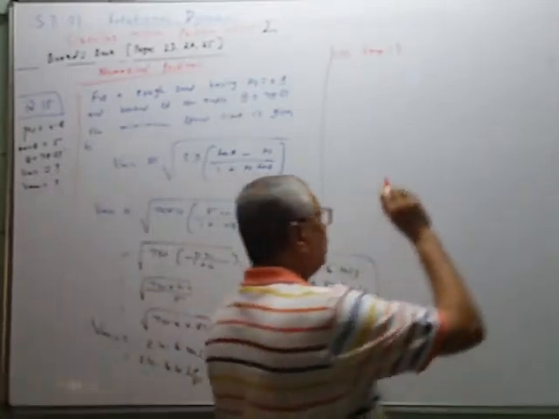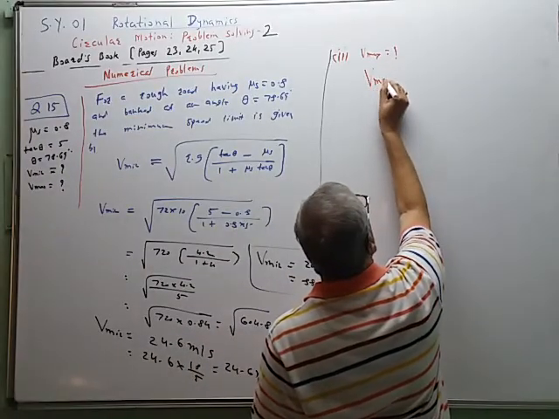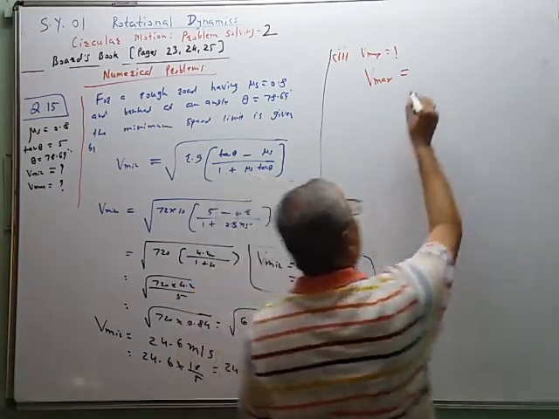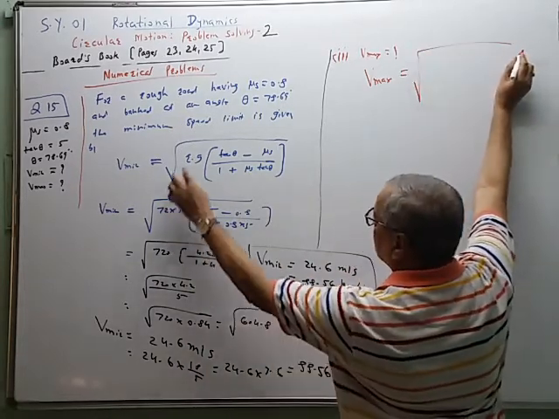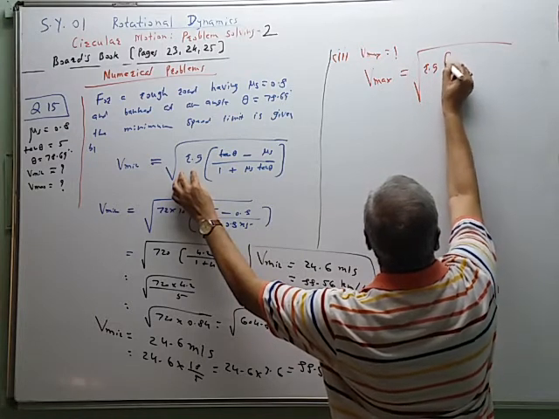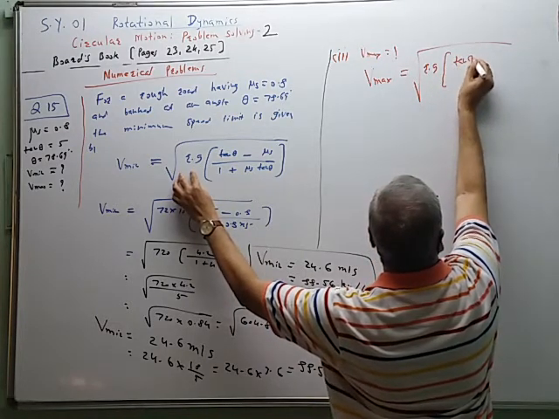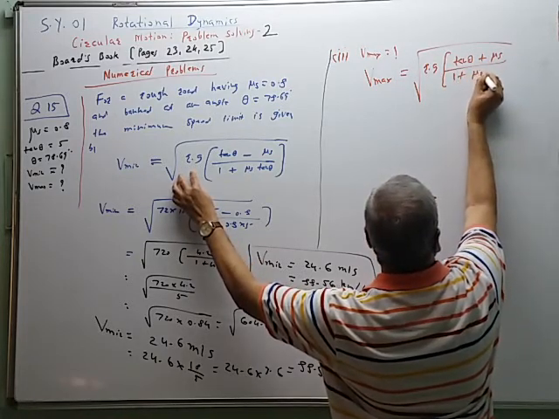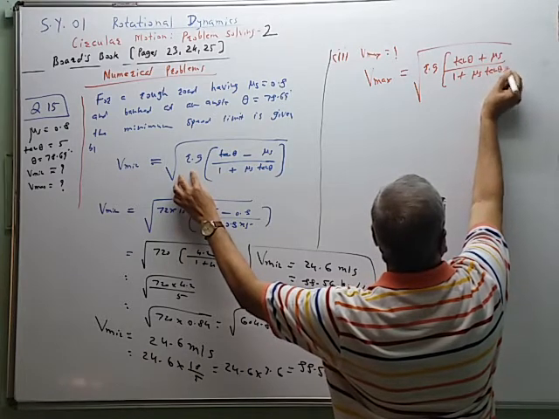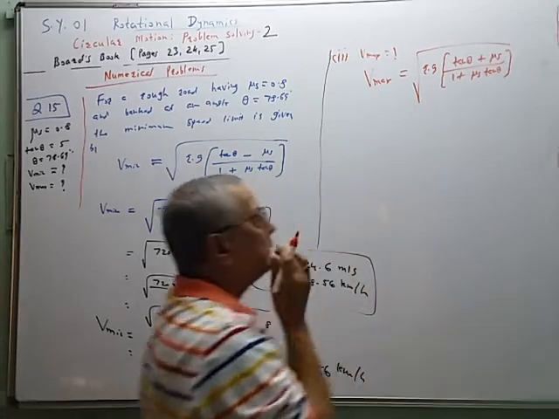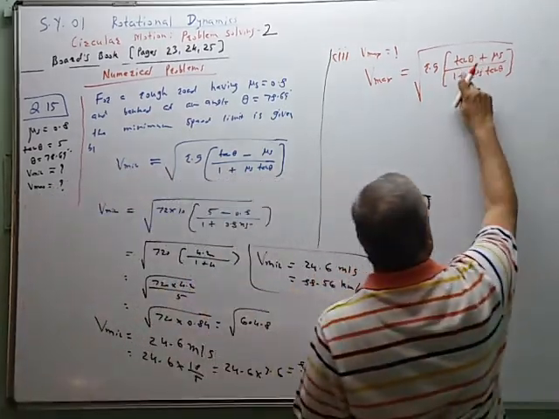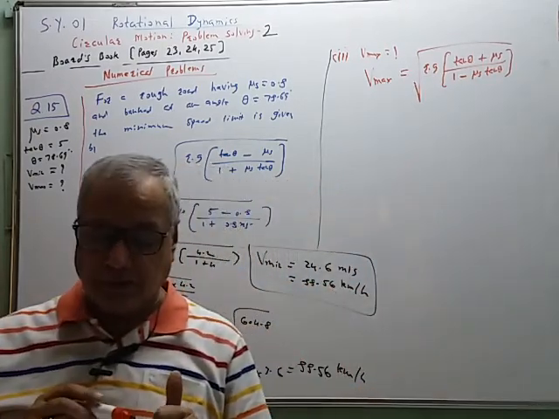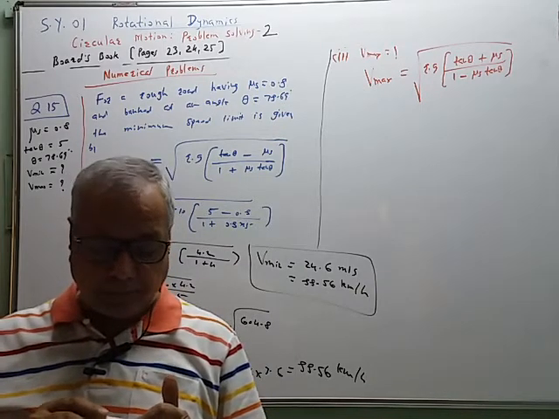So first I will give the formula for V max. V max is equal to under root, same formula, R into g into bracket tan theta plus mu s upon 1 minus mu s into tan of theta, like this. So this is the formula for the maximum speed limit.